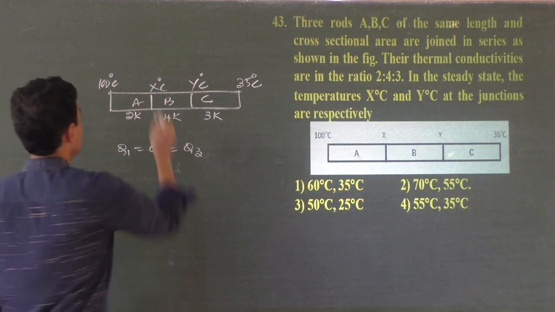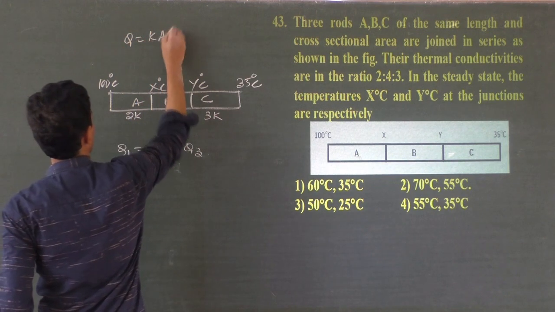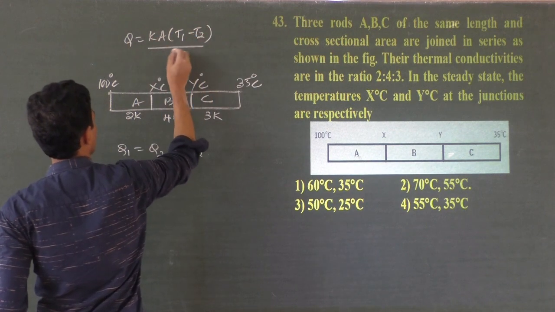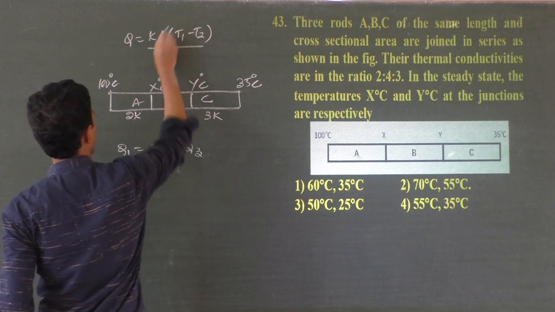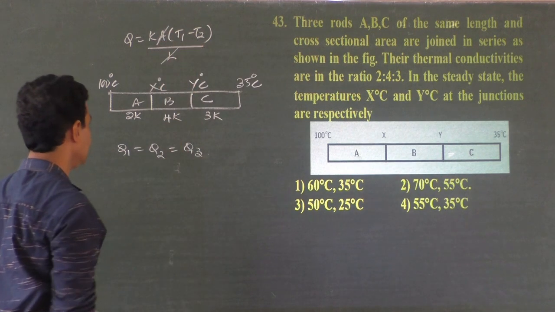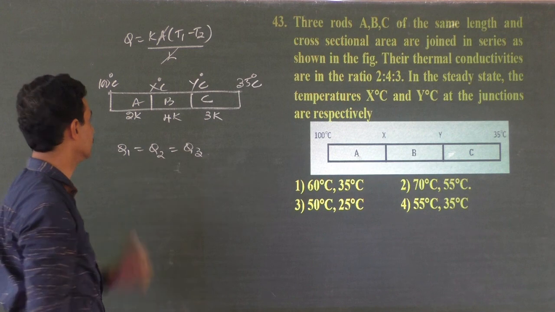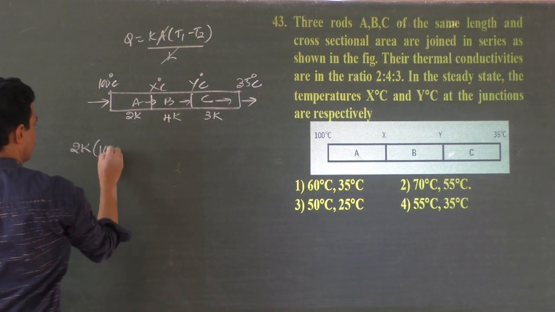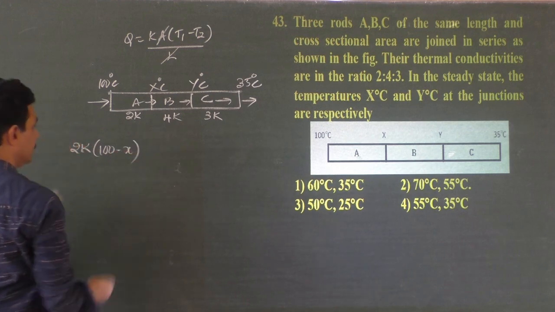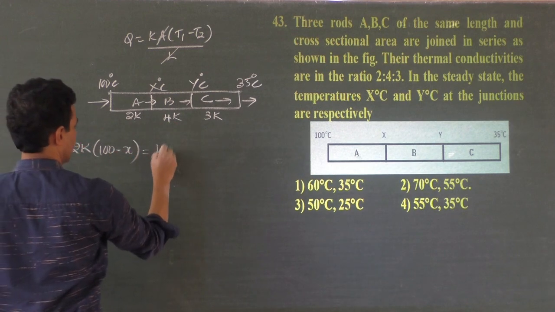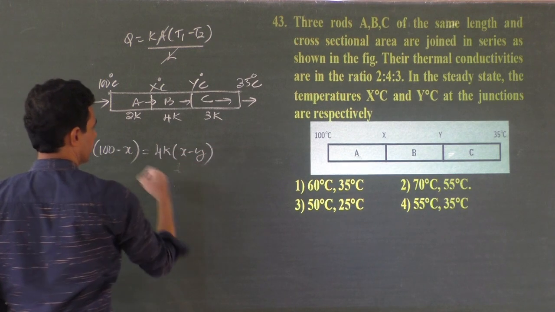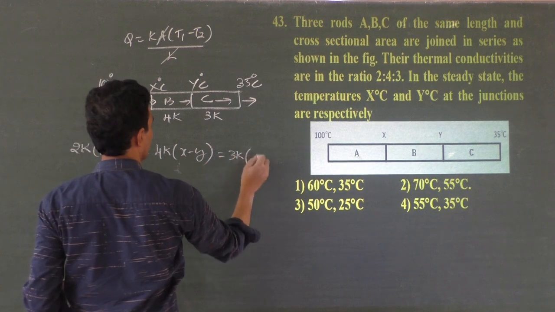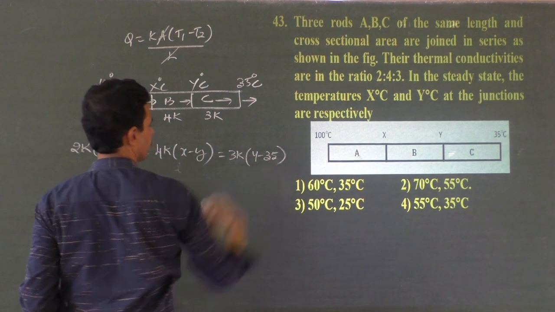Now, do I need to write all the values, KA(T1 minus T2) by L? I'll write H per second. L need not be written, A need not be written, only K and temperature difference are enough because they get cancelled. So 2K(100 minus X) must be equal to 4K(X minus Y), which is equal to 3K(Y minus 35).